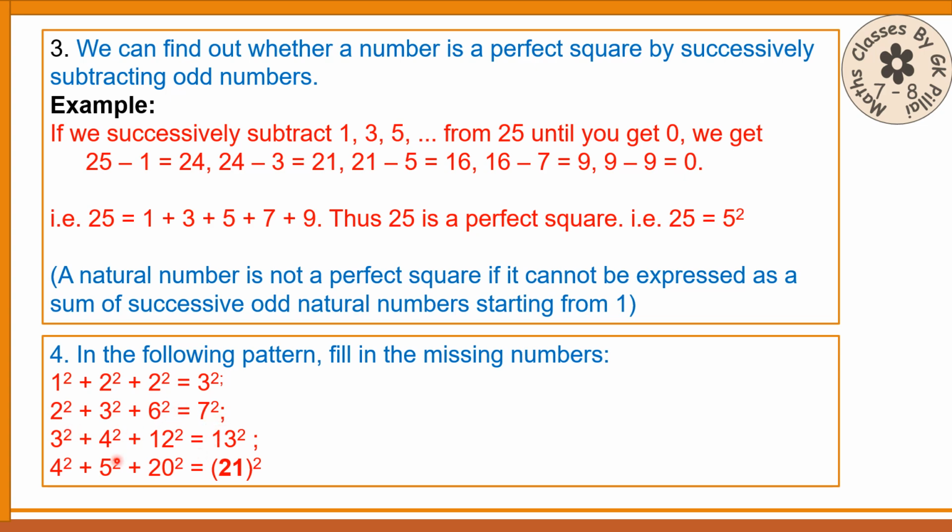One more I'll tell you. 3 squared plus 4 squared plus 12 squared, 3 into 4 is 12, and the next it will be equal to 13 squared. Here, if it comes as a fill in the blanks, here it will be 4 into 5, 20, 20 squared. And the next will be equal to 21 squared.